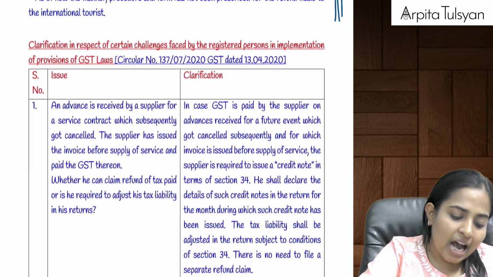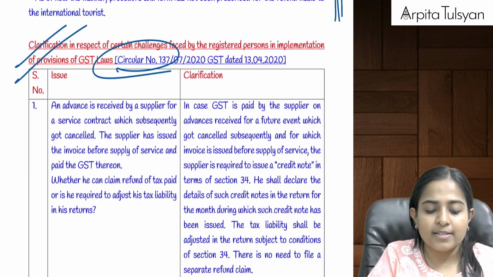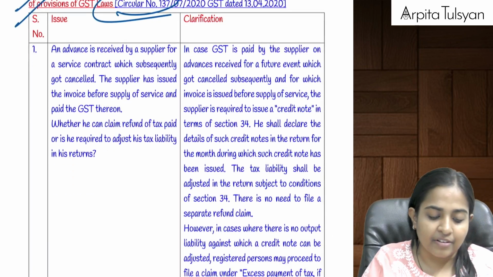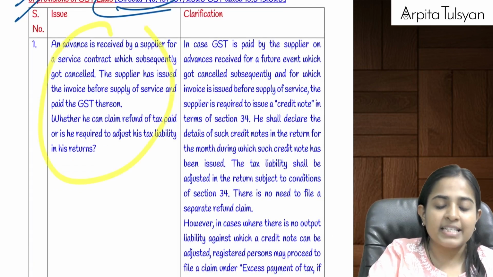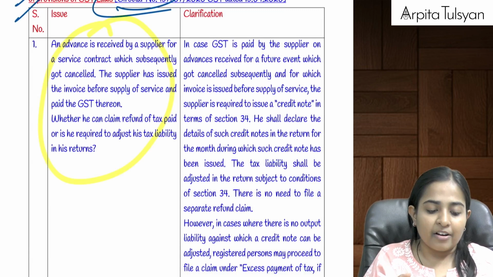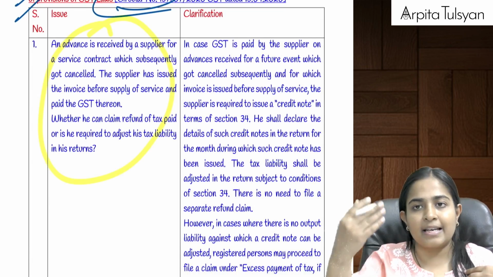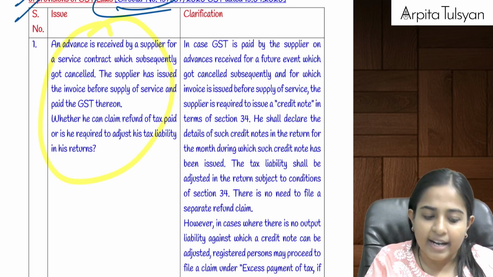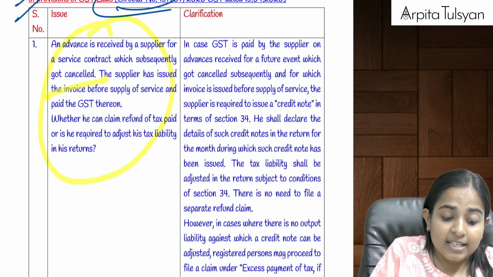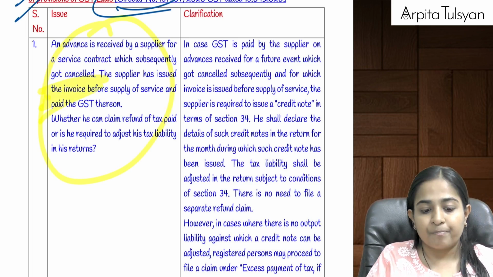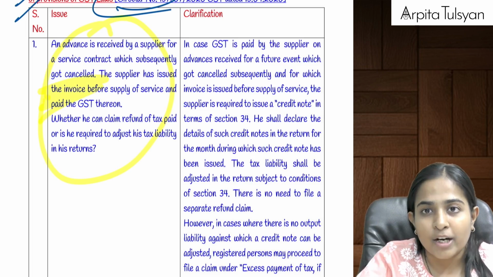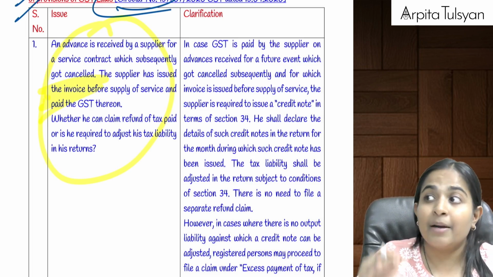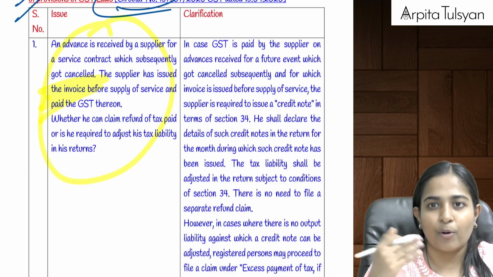Yes. And the last one, that is your circulars, which I had already mentioned earlier. Still, I will mention it again, everyone. Now, suppose any advance is received by a supplier from the customer, and then subsequently this contract got cancelled and the invoice was also issued for this. See, if the invoice was not issued, then refund of that was allowed to be claimed under a specific point. Remember before that section 77 point, that point was getting repeated.